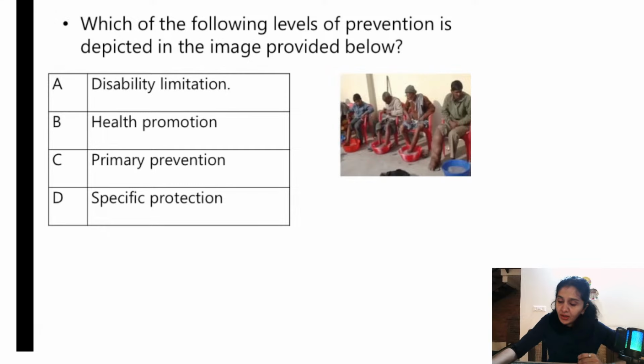Which of the following levels of prevention is depicted in the image provided below? I want 1 or 2 of you to answer this particular question. Is it disability limitation, health promotion, primary prevention, or specific protection?